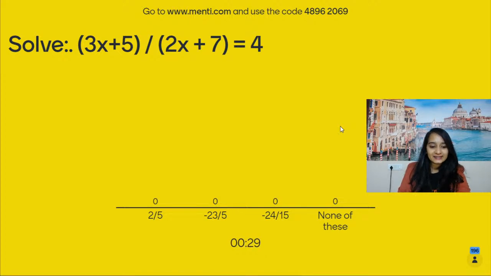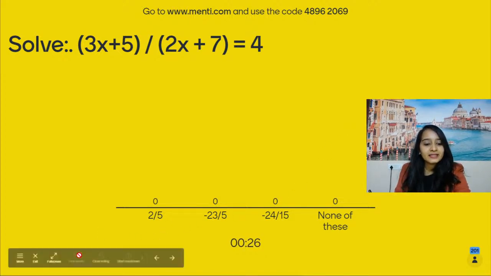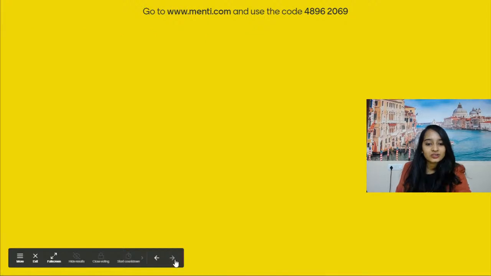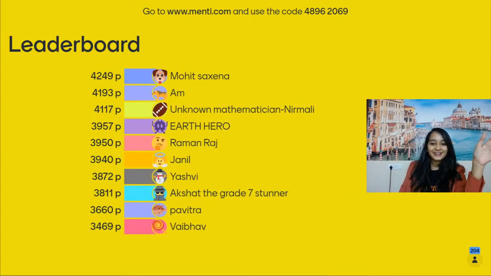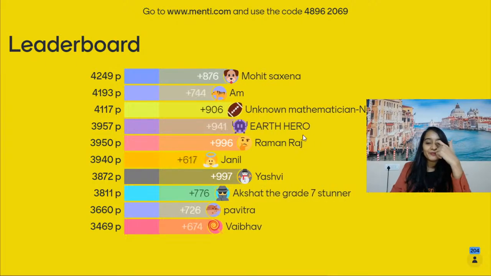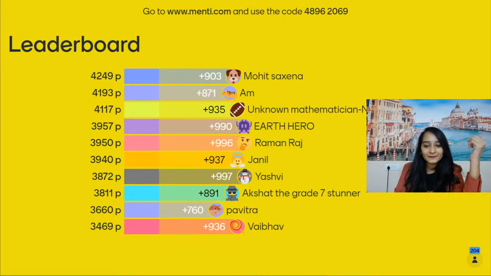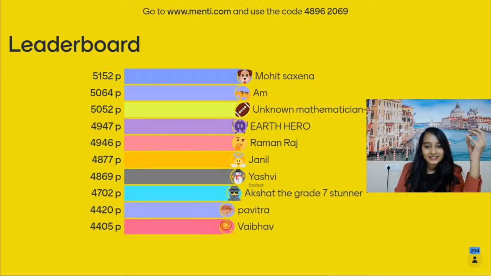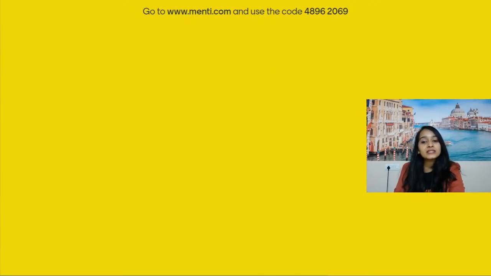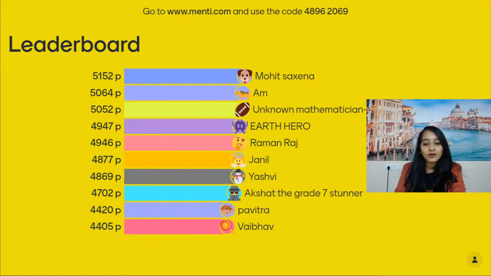30 seconds. I guess everybody has already voted. Let's just go with the leaderboard. I guess we are running out of time also. Okay, let's see how many of you will get it right here. And too much time. I know. Yashasvi being the fastest and Mohit Saxena still on the top of the leaderboard. Let's move on with the next question, which is on your screens.